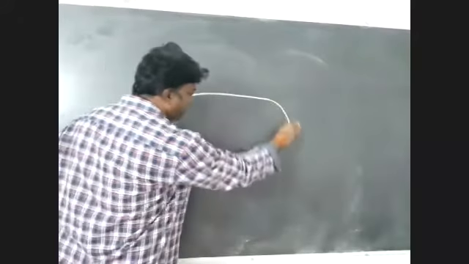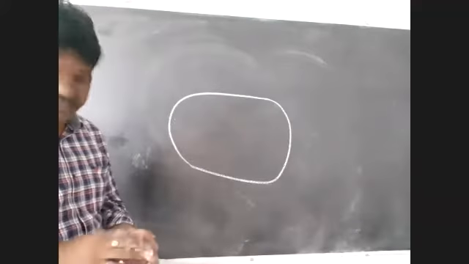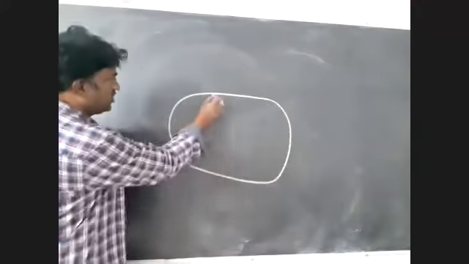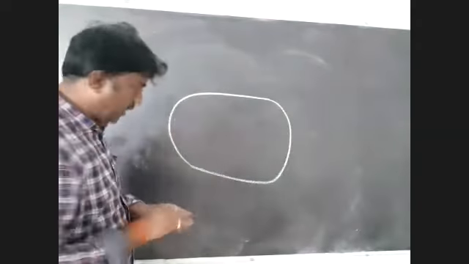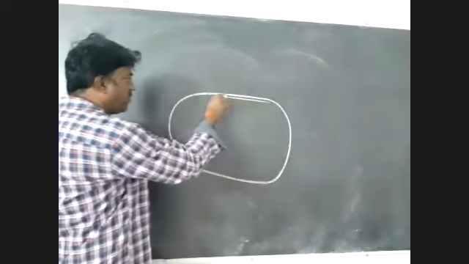Listen carefully. This is the bacterial cell. This is the cell wall. Below the cell wall is the plasma membrane.